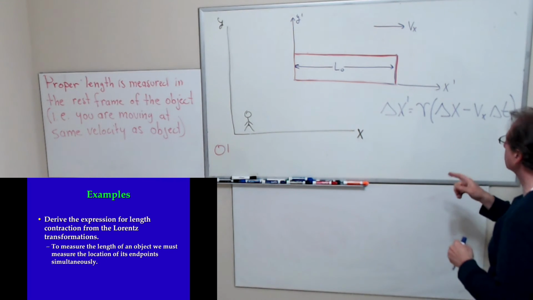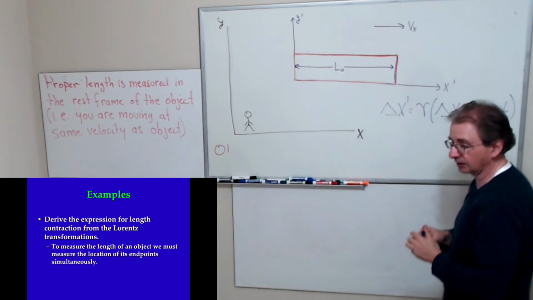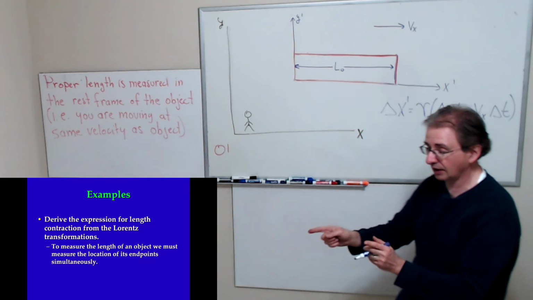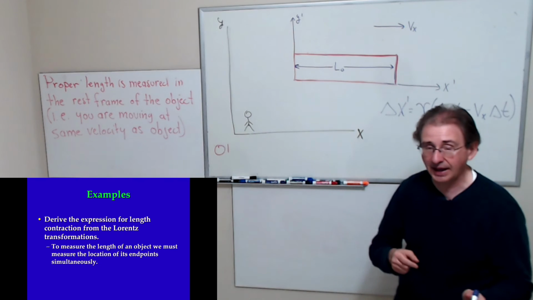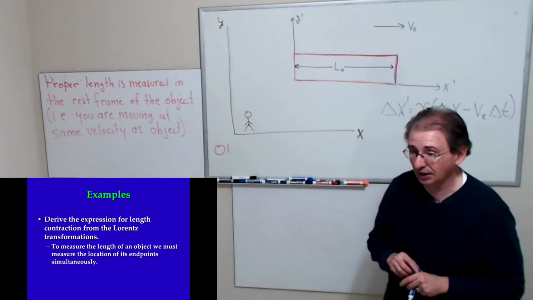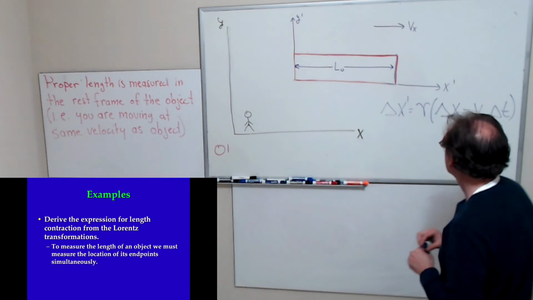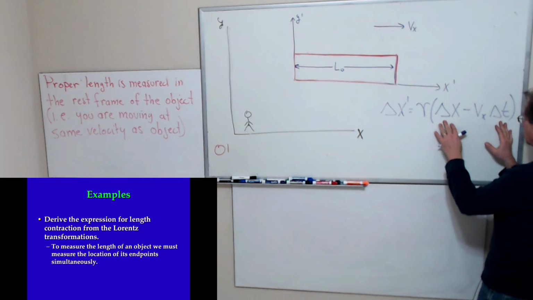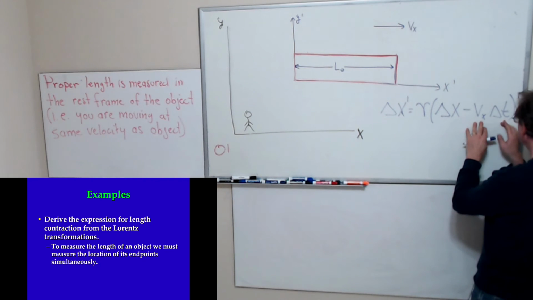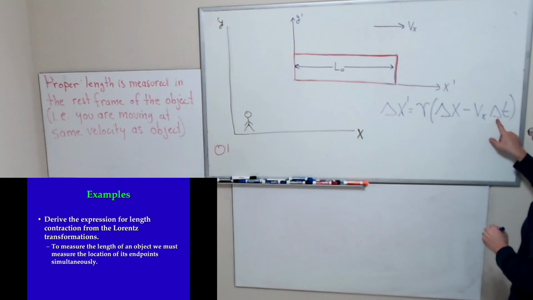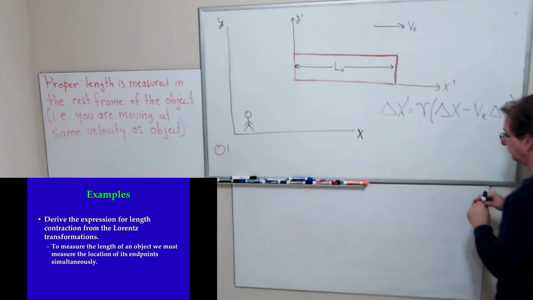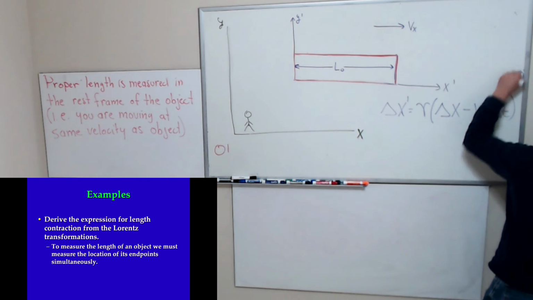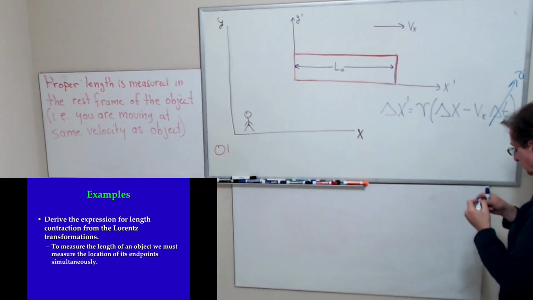Now, in order for me to measure length, I have to measure the location of the front end of the object and the back end of the object at the same time. So these are the quantities that I measure. So I'm going to measure them at the same time, so delta t is 0. So that leaves me